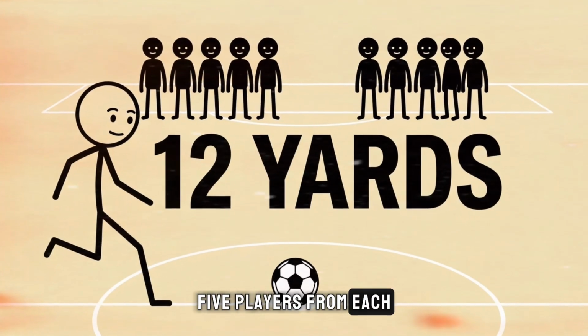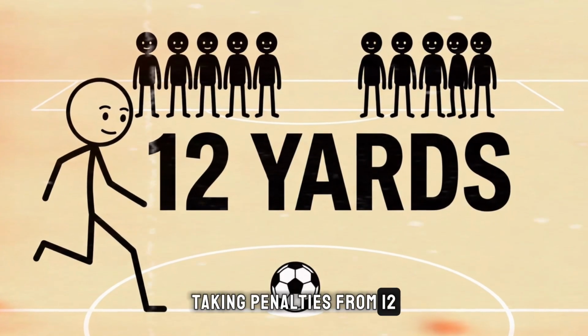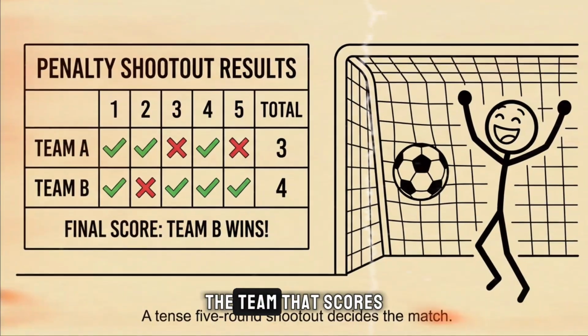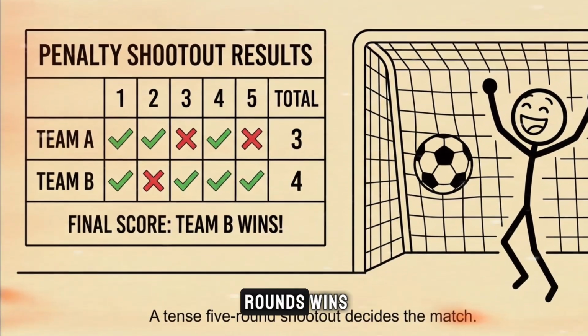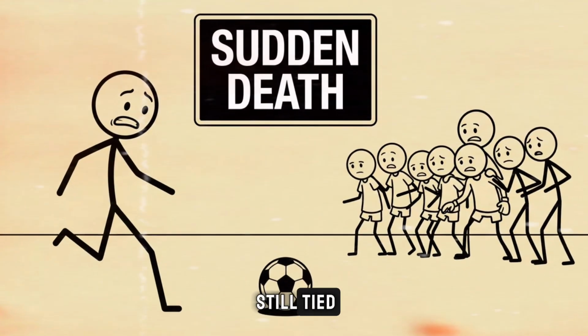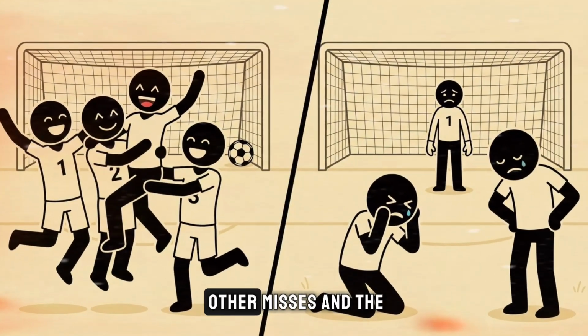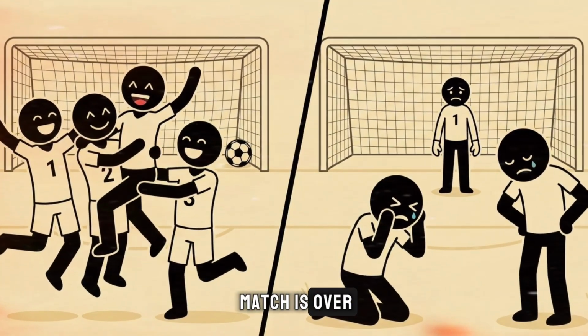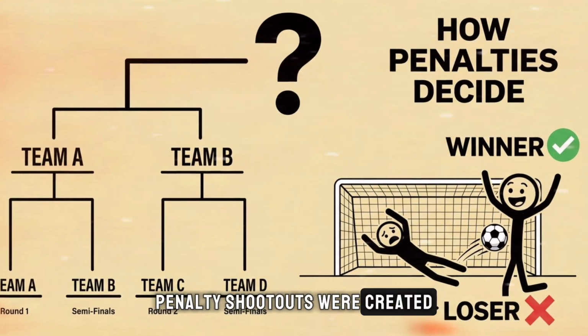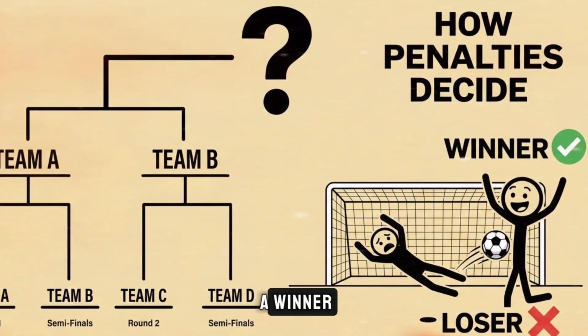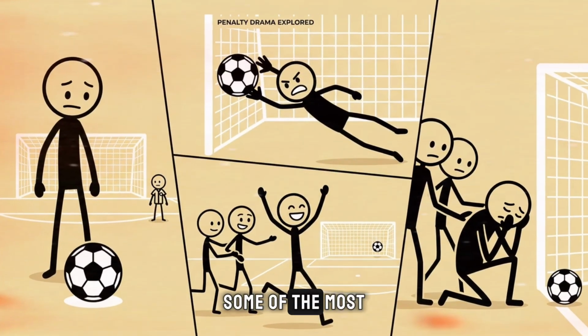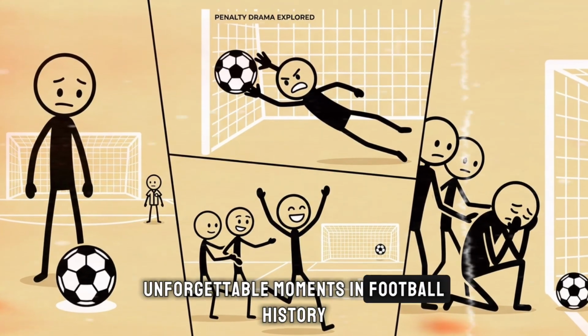5 players from each team take turns taking penalties from 12 yards away from the goal. The team that scores more penalties after 5 rounds wins. If the score is still tied, the shootout goes to sudden death. One team scores, the other misses, and the match is over. Penalty shootouts were created simply because tournaments need a winner. And they have produced some of the most unforgettable moments in football history.